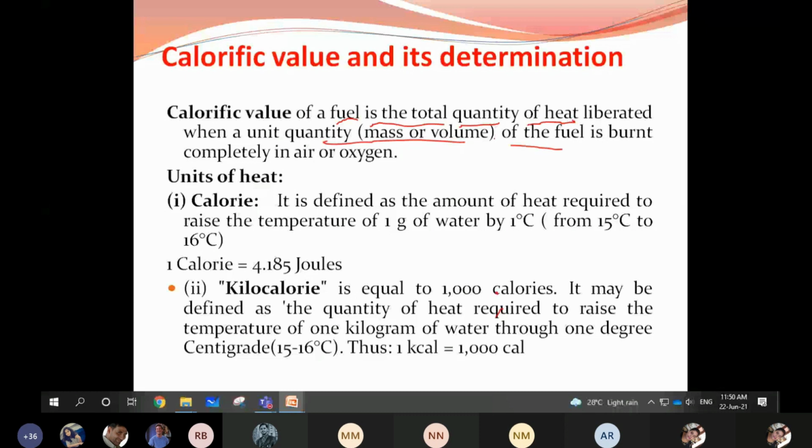So what does it mean? For example, say 1 unit of carbon. Instead of saying 1 unit, I'll say 1 number of carbon is present in the petrol. It is not only 1 carbon, I'm just giving you an example. Assume that only one carbon is present in the petrol. When you ignite it, some energy will be liberated. For example, it will liberate 14 kilocalories.